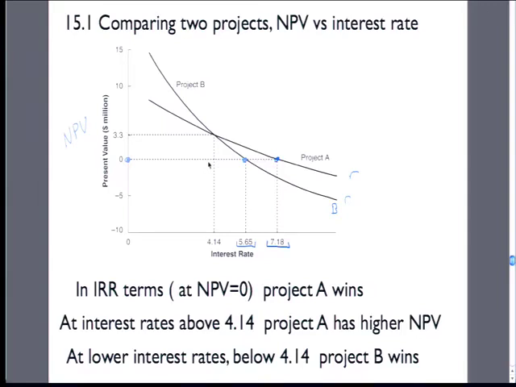What's interesting about this, looking at these on a range of different interest rates, is you can see that there's a point where they cross. So at any interest rate greater than this 4%, Project A is higher, is having a better internal rate of return. At any interest rate below 4%, Project B is actually doing better.